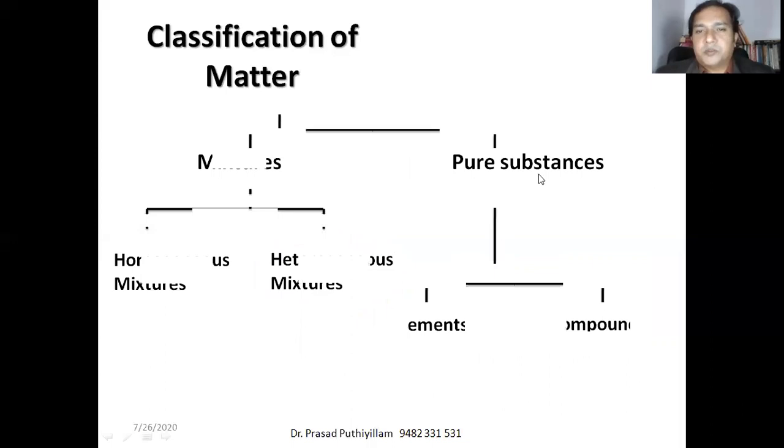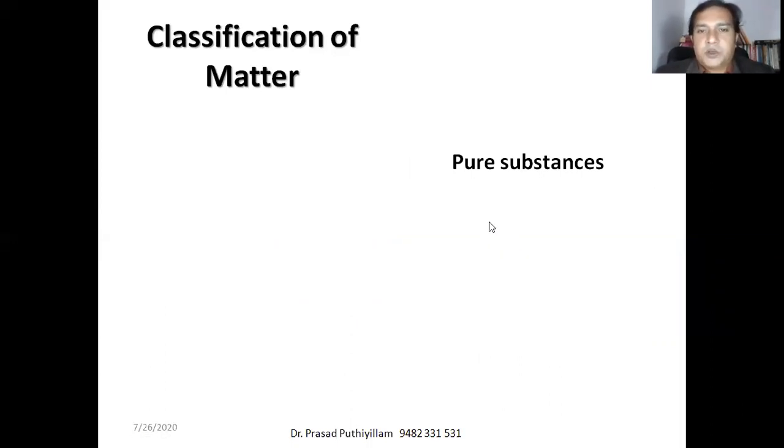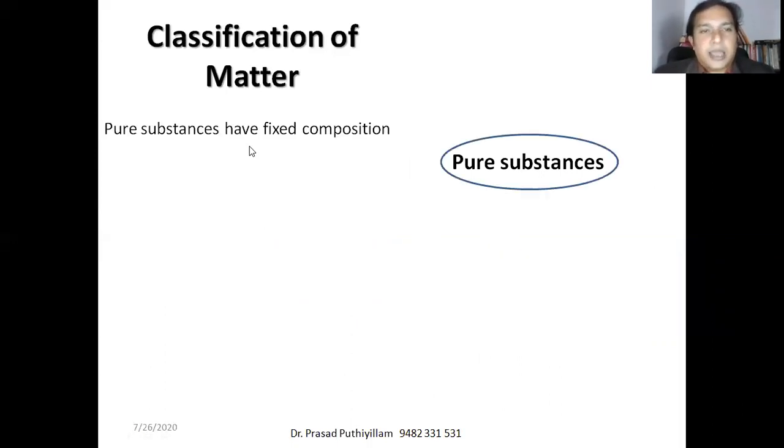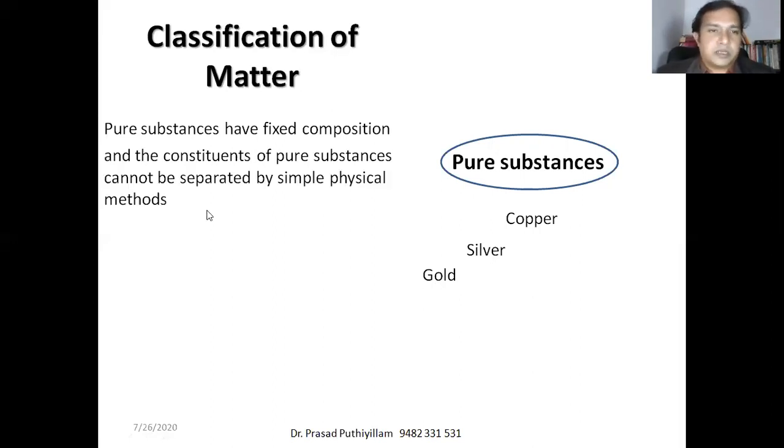Now let us see what is a pure substance. Pure substances have fixed composition. For example, copper, silver, gold are examples of pure substances. Also, the constituents of pure substances cannot be separated by simple physical methods. For example, glucose consists of carbon, hydrogen and oxygen, but we cannot separate either carbon or hydrogen or oxygen by simple physical methods like hand picking or filtration or even distillation.